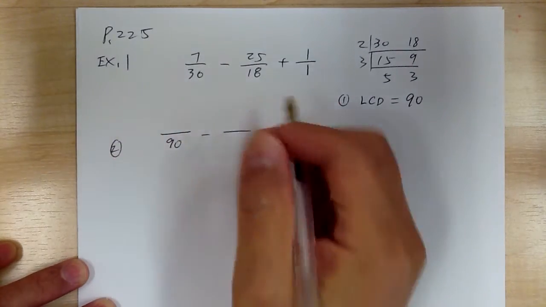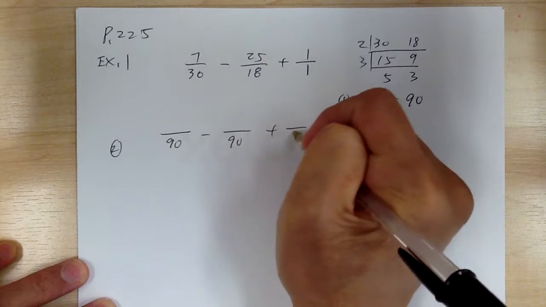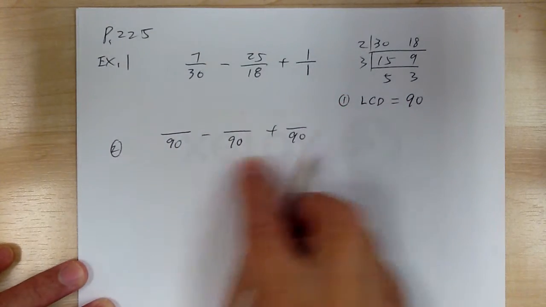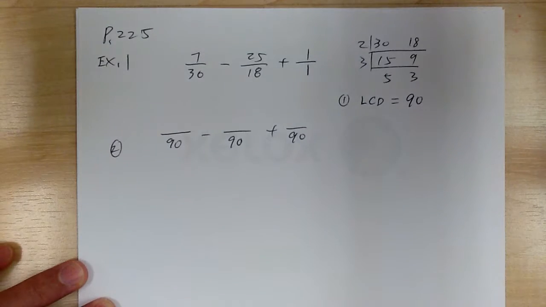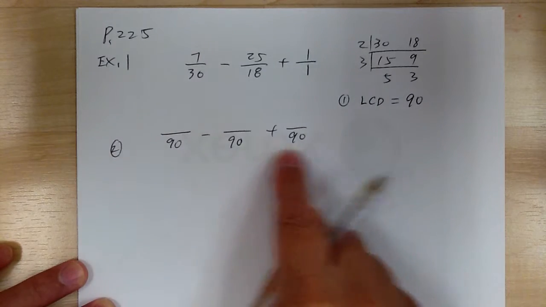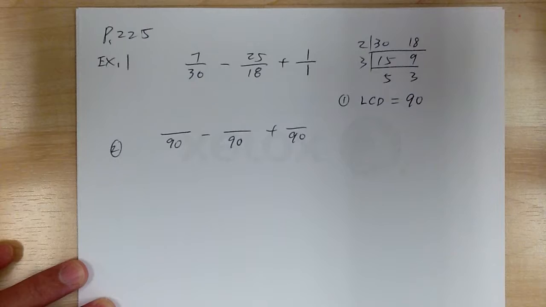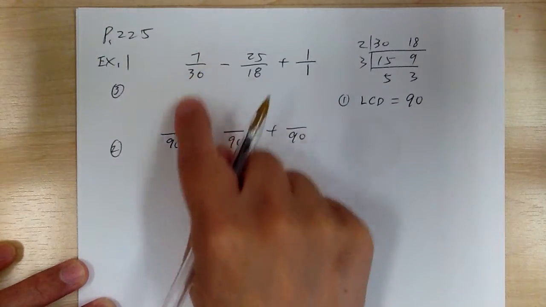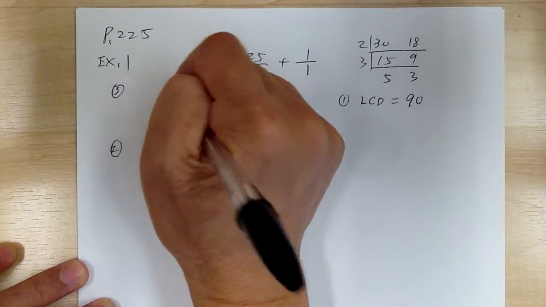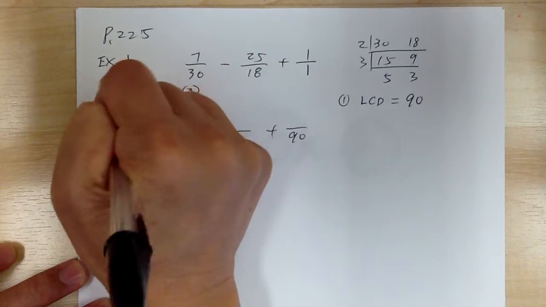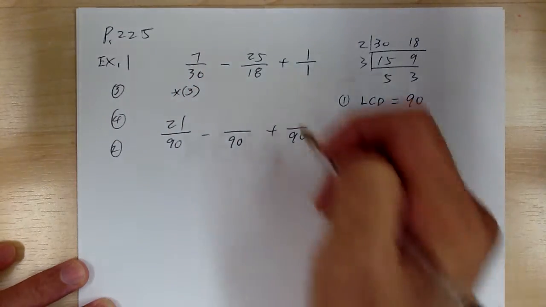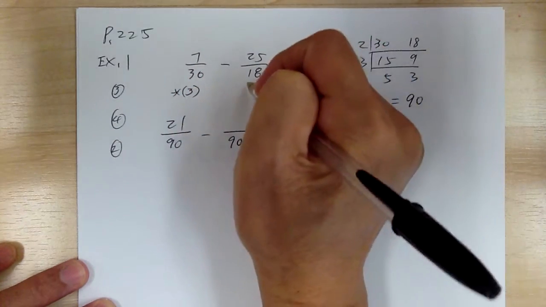So don't do anything with the top. So that's your step 2, get your LCD ready. Again, a lot of people don't want to do this, and that's where they get messed up. So step 2, get your LCD first. Then your step 3, you have to figure out what you need to multiply. So from here to here, you need to multiply by 3. And step 4, you multiply out. So it'll be 21.